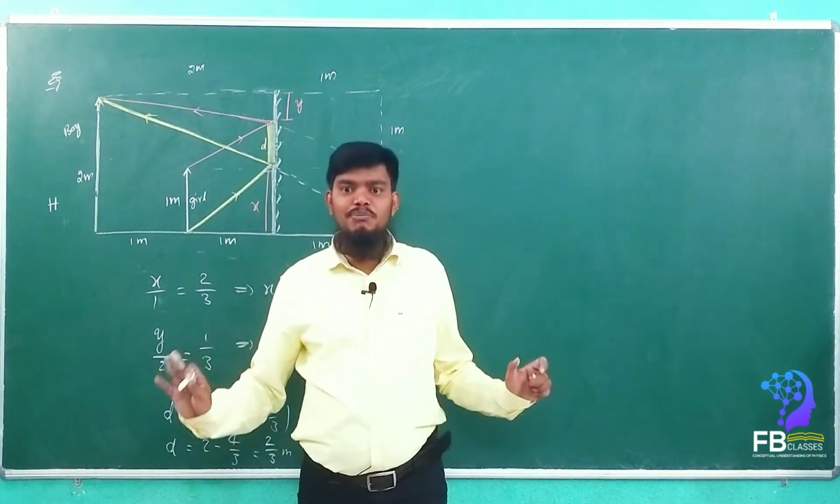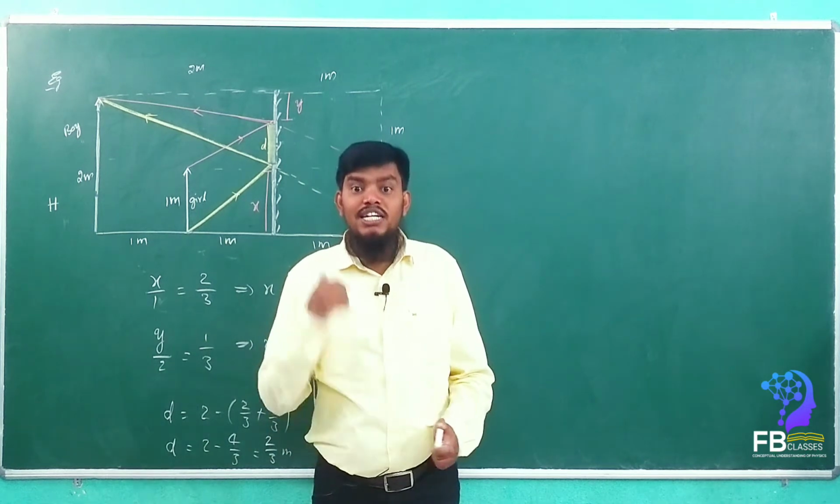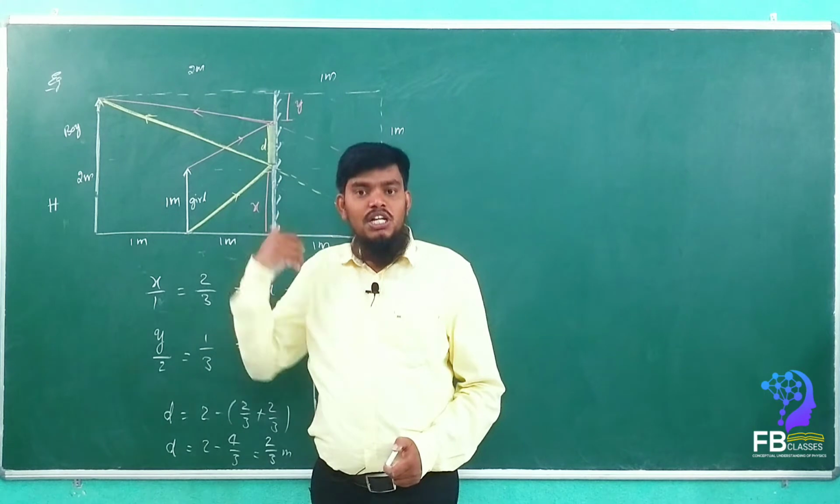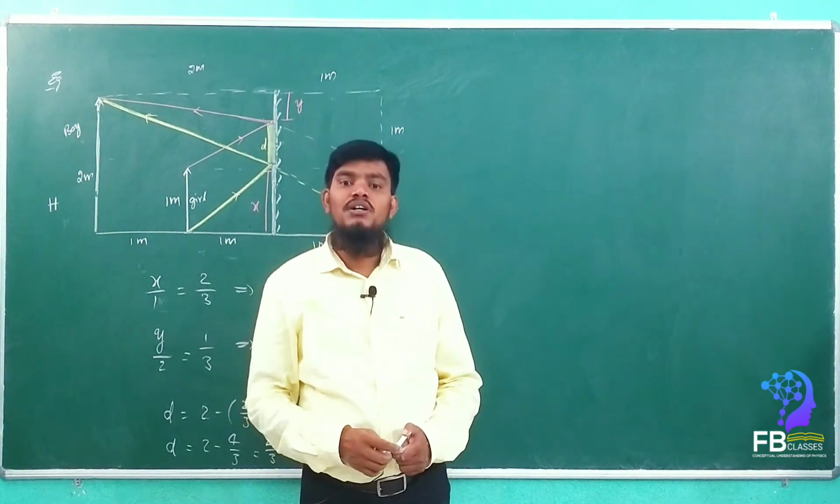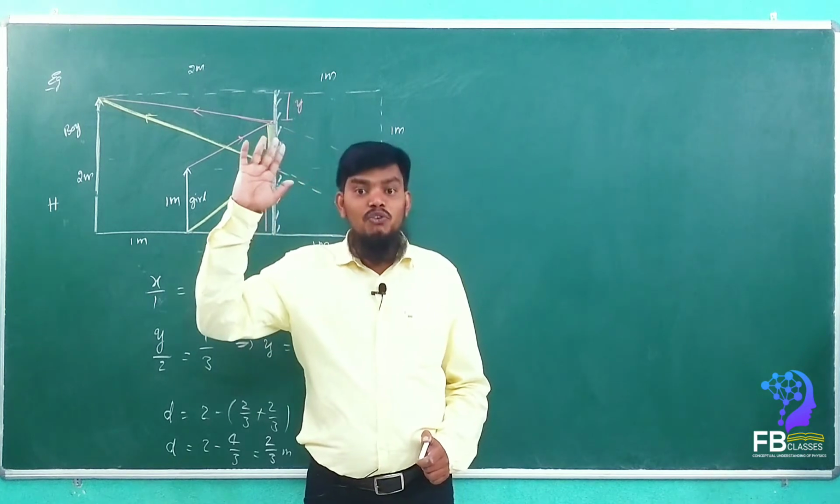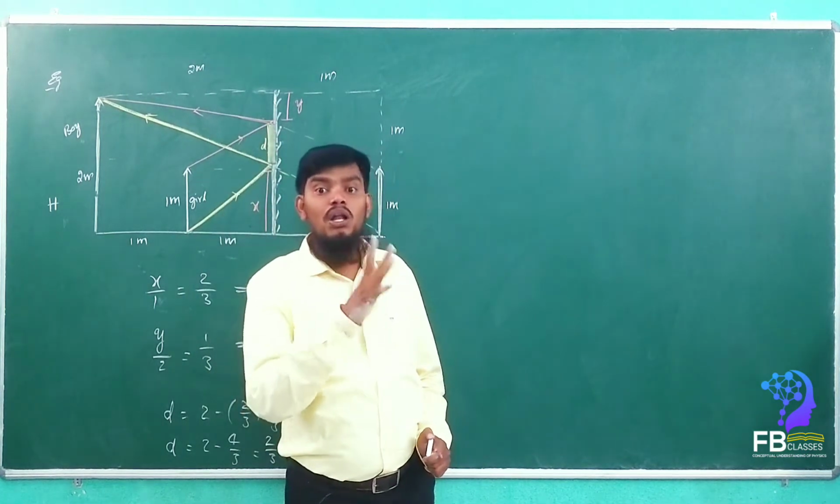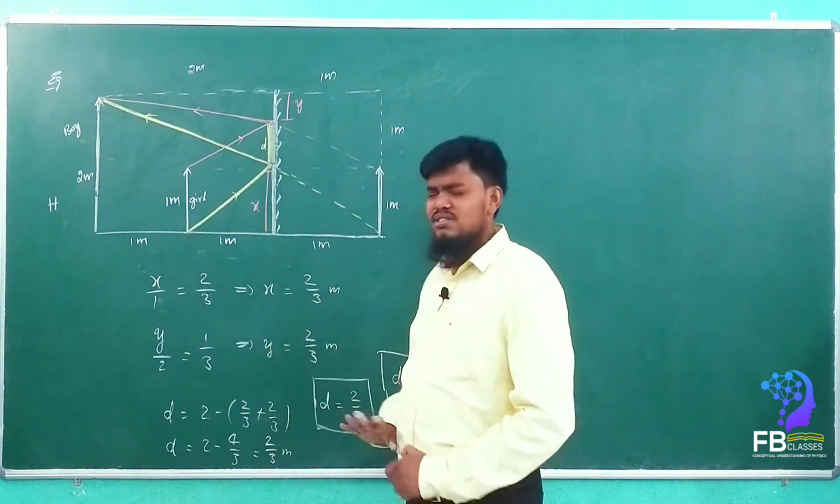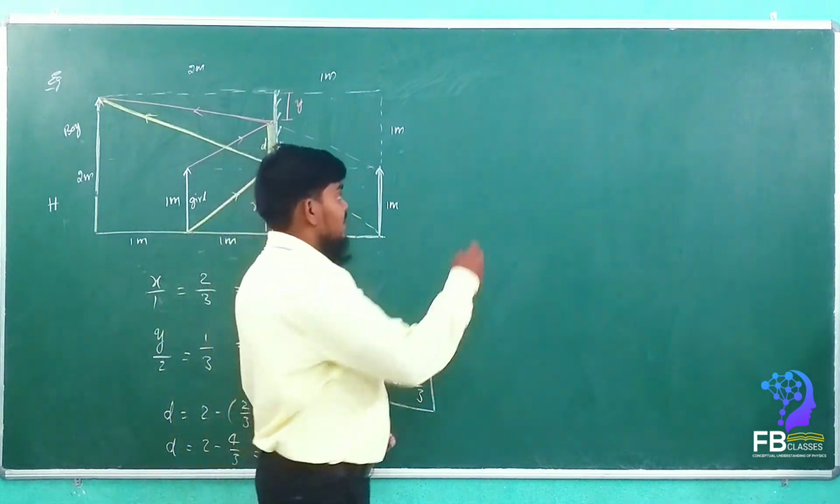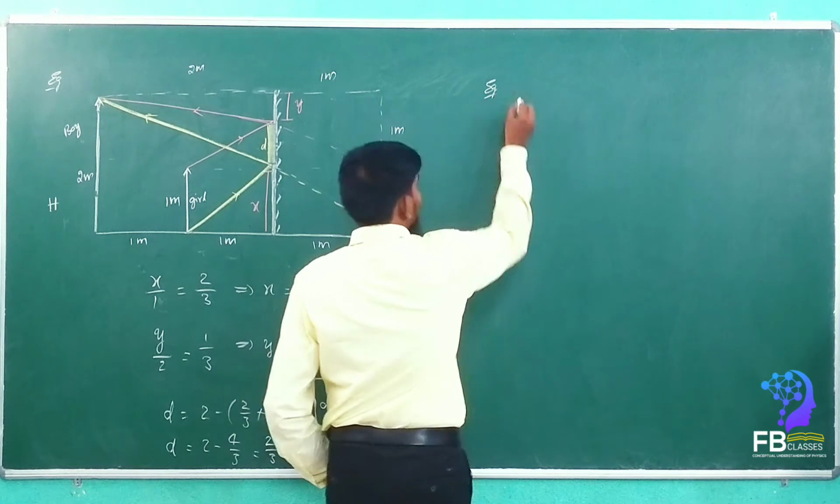A person is standing in the middle of the room and he wants to see the full image of the wall behind, then how much height of the mirror is required? Simply we can say that it is 1/3 of the height of the wall. Simple. Got it?